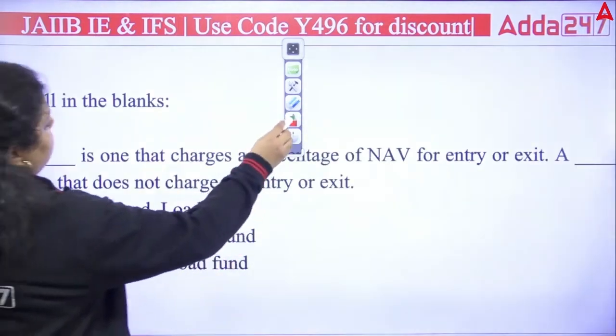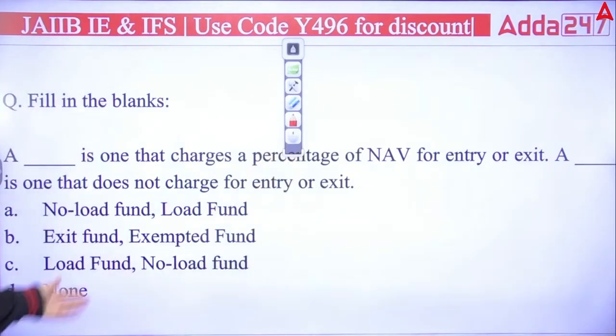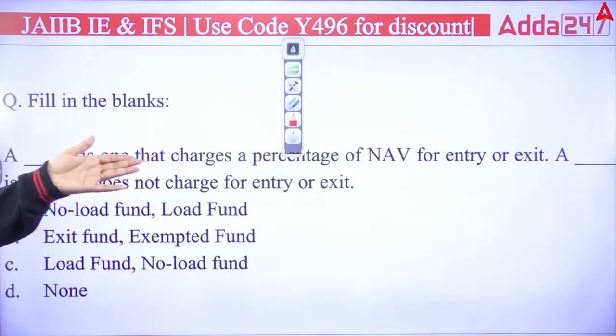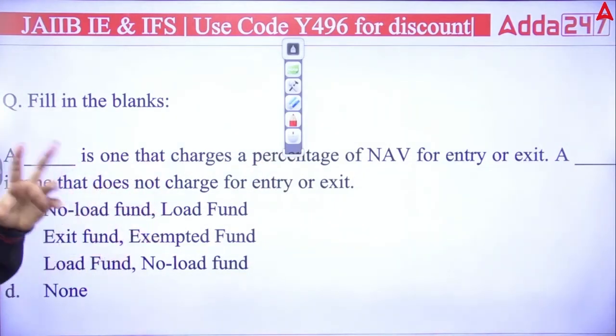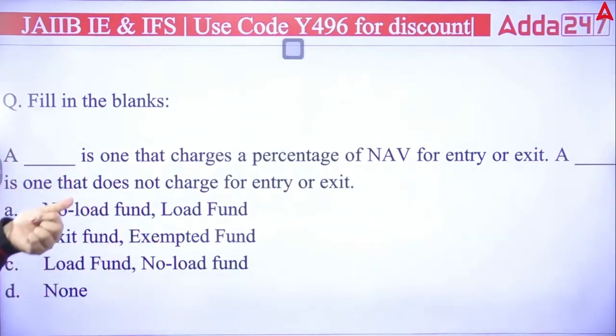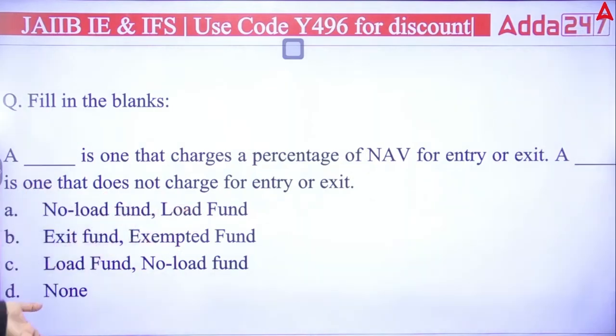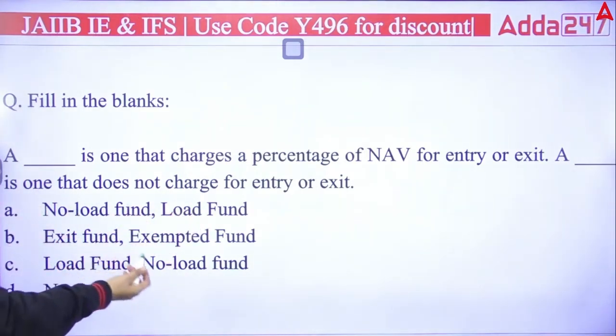Next, fill in the blanks we have. First is talking about a dash is one that charges a percentage of NAV for entry or exit. Like when you enter the mutual fund scheme or when you exit, you have to pay a certain amount there as a charge. Second, a dash is one that does not charge for entry or exit. And the other one is where, when you exit or when you enter, you do not have to pay any kind of charges. So is it a load fund? No load fund, exit fund, exempted fund, load fund and no load fund.